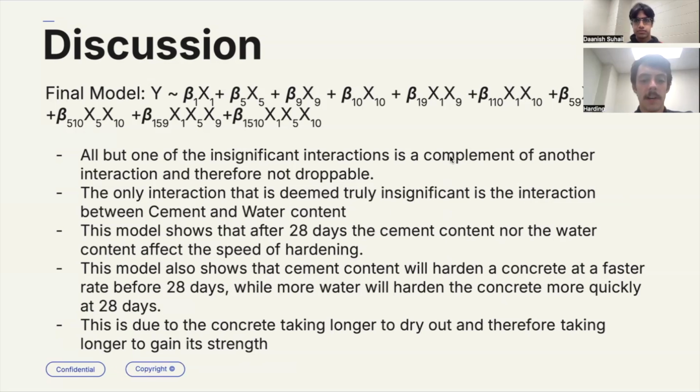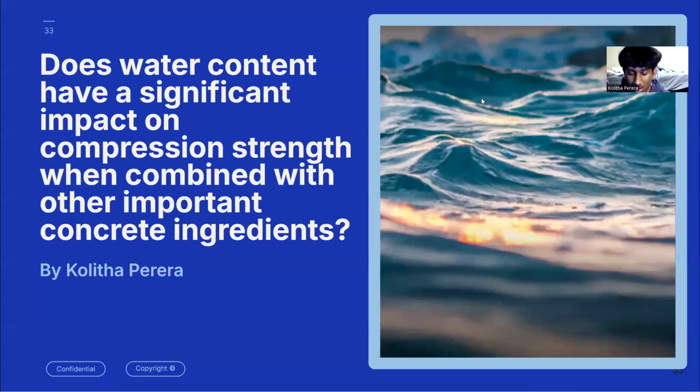So this model shows that the cement content will harden a concrete at a faster rate before 28 days, as shown by the negative at 28 days, while more water will harden the concrete more quickly at 28 days. So this essentially shows that concrete will take longer to dry out with water, and it will harden more slowly, therefore taking longer to gain its strength.